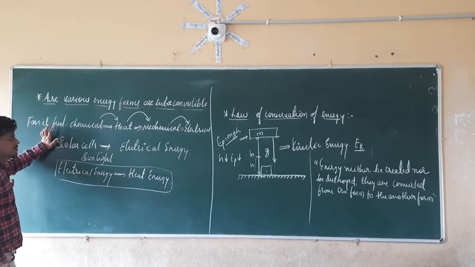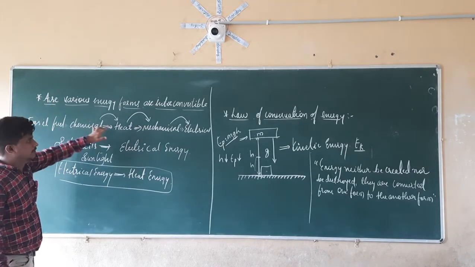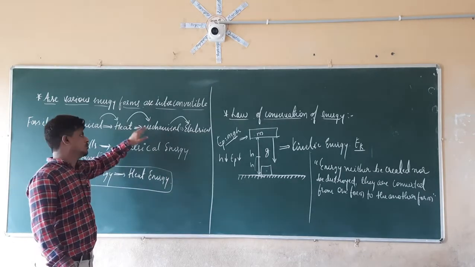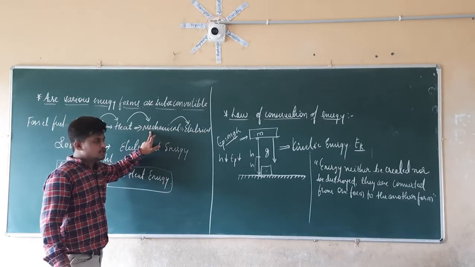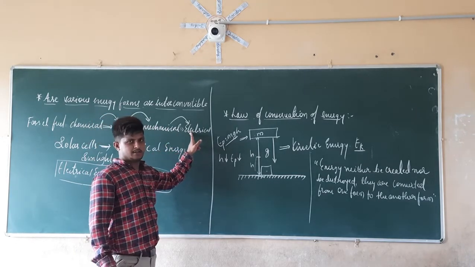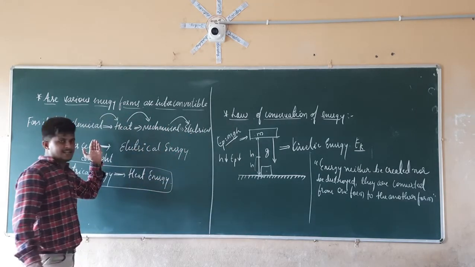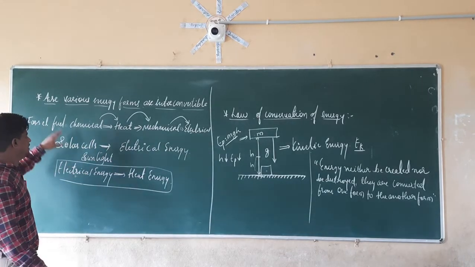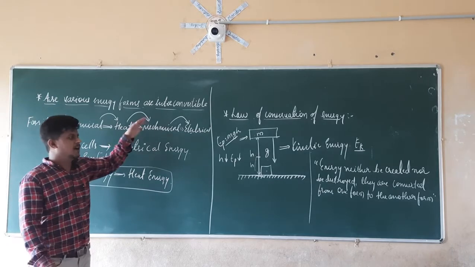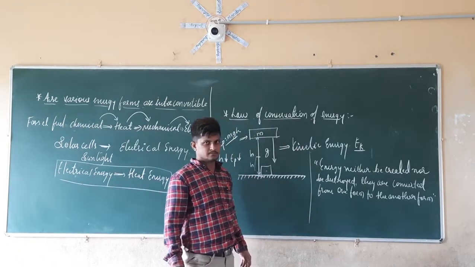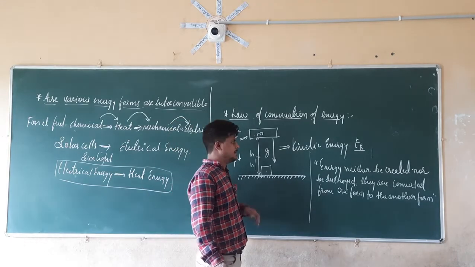The amount of fossil fuel we burn is converted into heat energy. The amount of heat energy we consume is converted into mechanical energy. The amount of mechanical energy which is lost here is converted into electrical energy. So we are not creating, as well as not destroying, energy, but we are converting one form of energy to another form. That is nothing but the law of conservation of energy.